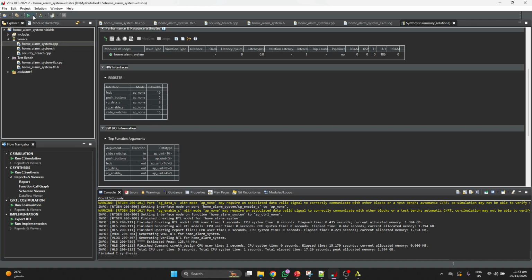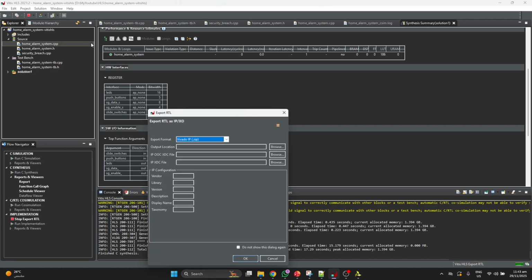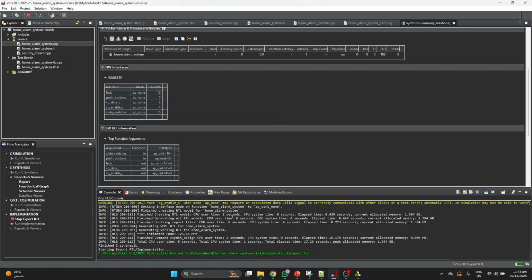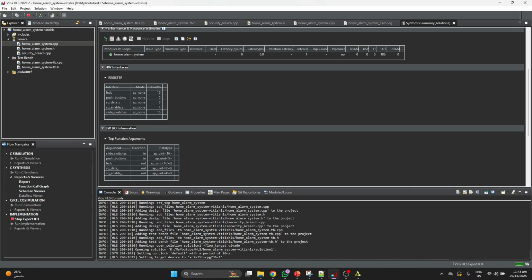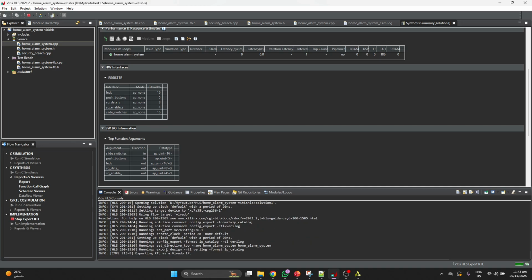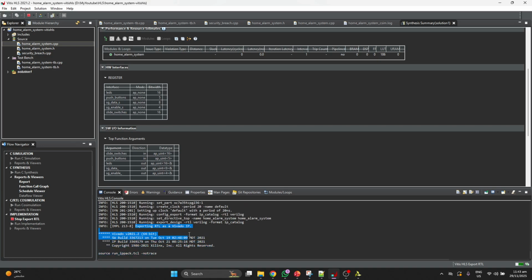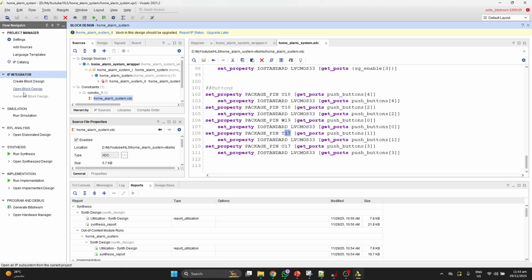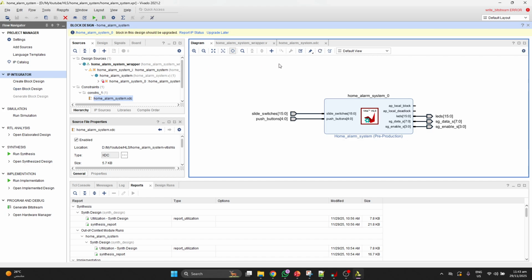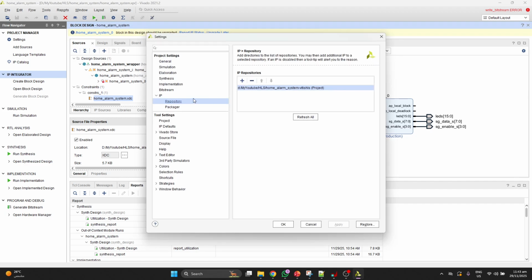After this validation, you can export your IP with the default configuration. It will take a short time to export your IP. It exported the IP. Here I have already exported it, and you can create the repository from here.